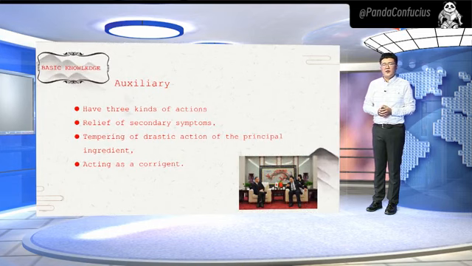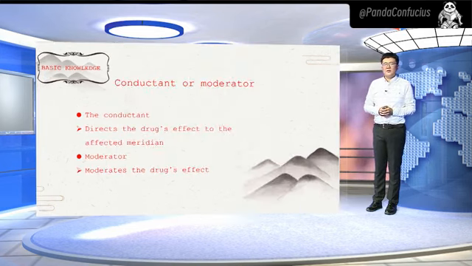The auxiliary has 3 kinds of actions: to relieve secondary symptoms, to temper the drastic action of the principal ingredient, and to act as a corrigent. The conductant or moderator has two meanings: responsible for directing the drug's effect to the affected meridian, and the moderator moderates the drug's effect.